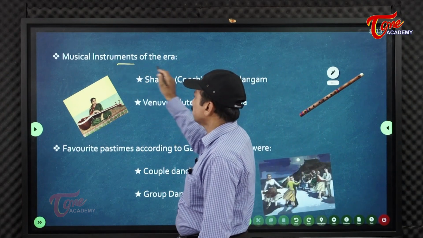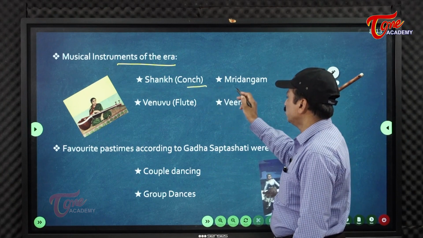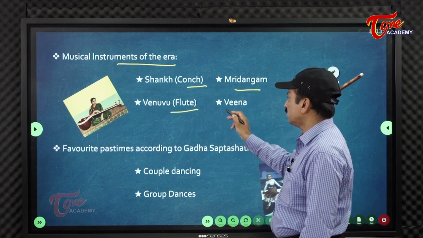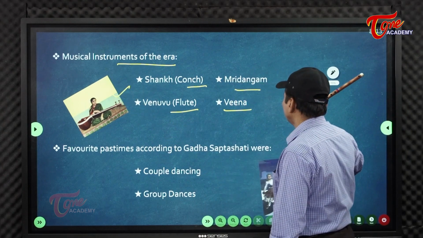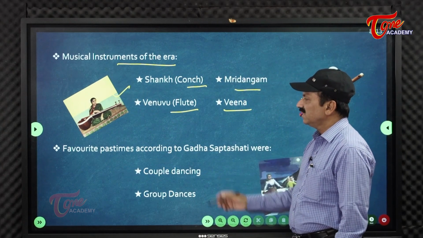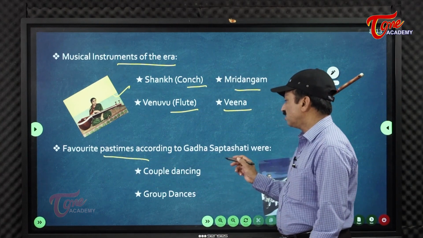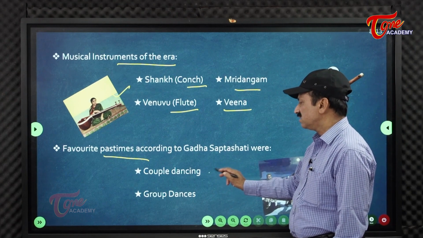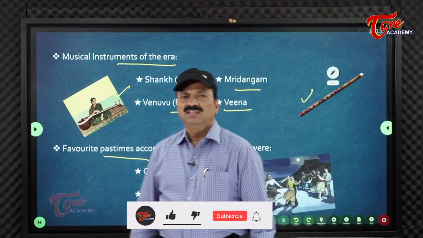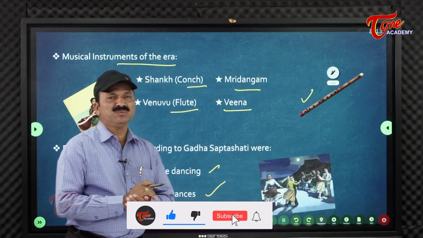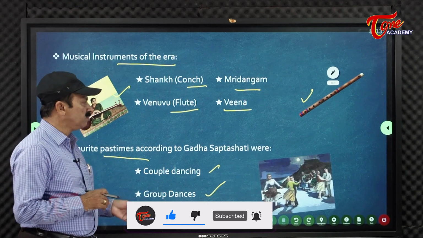Then the musical instruments of this era: conch existed, mridangam was there, venu, the flute, was there, and veena was also there. You know this veena, and this is the flute. Favorite pastimes according to Gatha Saptasati: couple dancing existed, and group dance. Group dances we can see in Ajanta cave number 9.